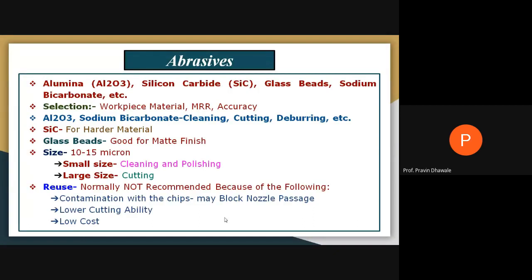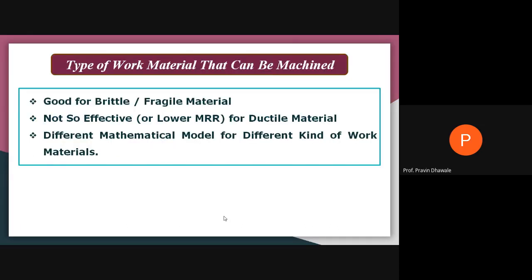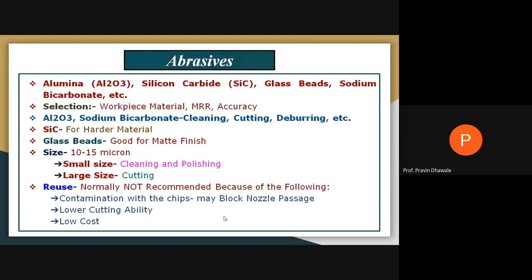And if you are using reused particles, the machining or cutting ability of these particles will be reduced, right? And it will reduce the cost by reusing. No doubt we are reducing the cost, but the cutting ability is reduced and contaminated abrasive particles may block the passage of the nozzle. These are the different types of abrasives. Read it.